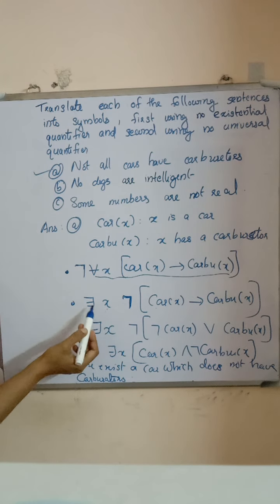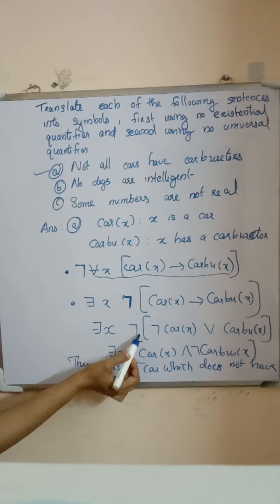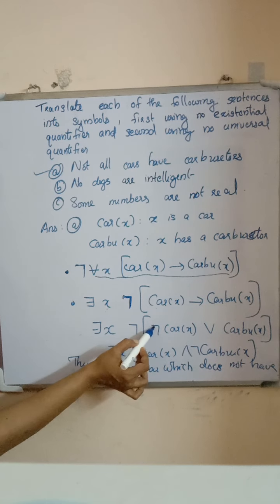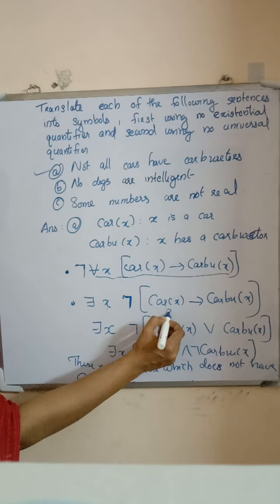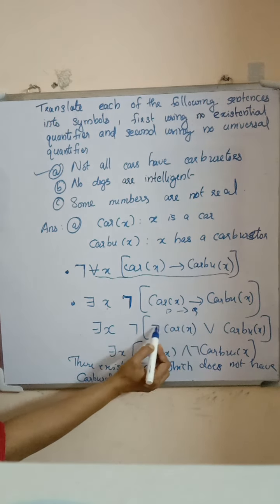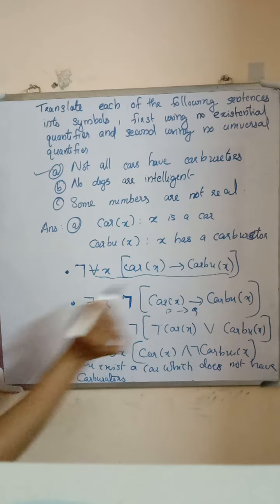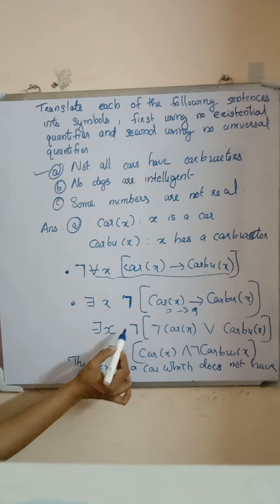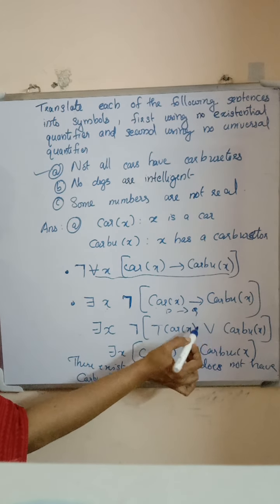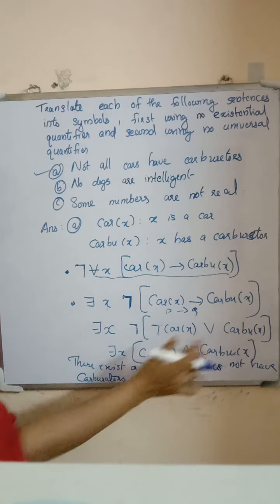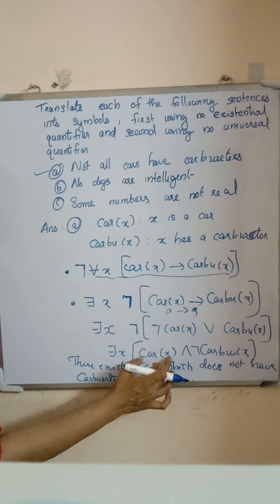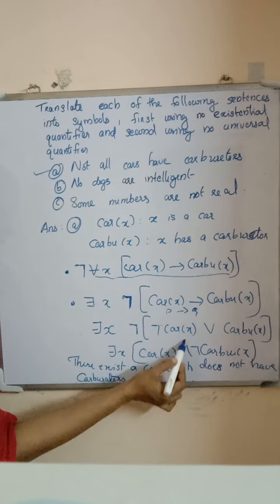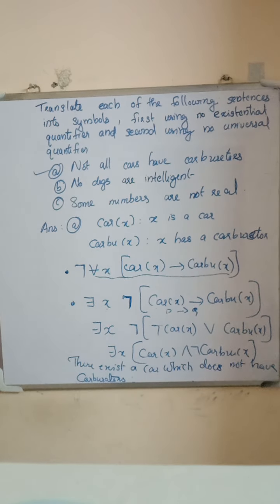Okay. So there exists x, negation of Car(x) conditional Carburetor(x), also represented as negation of negation Car(x) or Carburetor(x), since P conditional Q is negation P or Q. Then we apply De Morgan's law: negation of P or Q is negation P and negation Q. So here, negation of negation Car(x) and negation Carburetor(x).